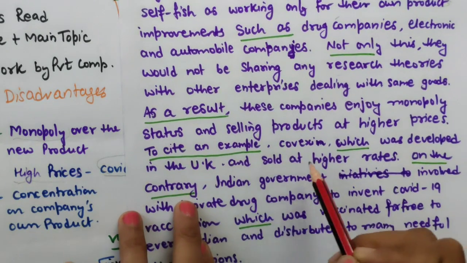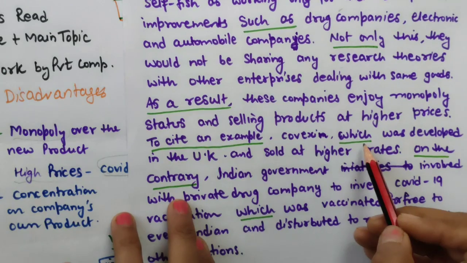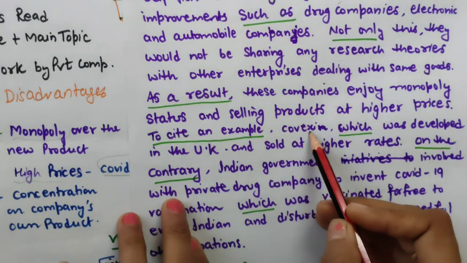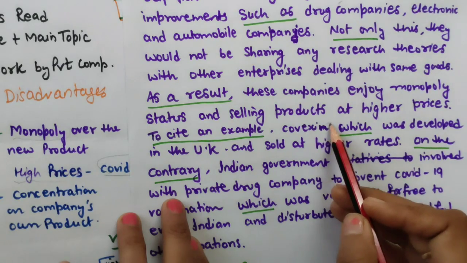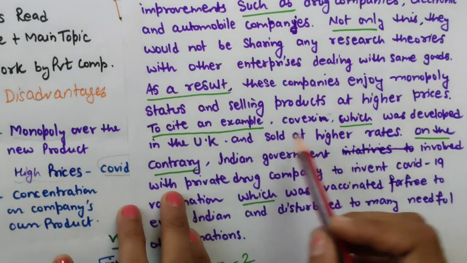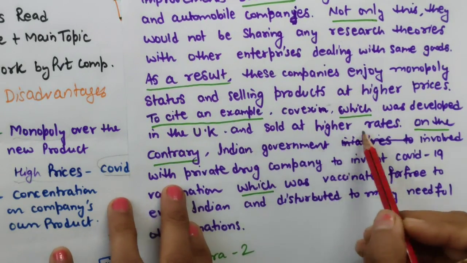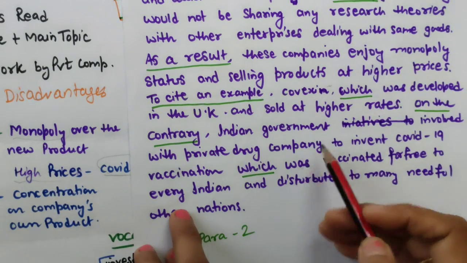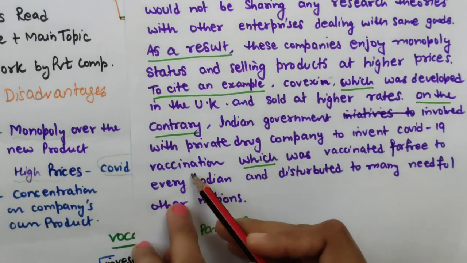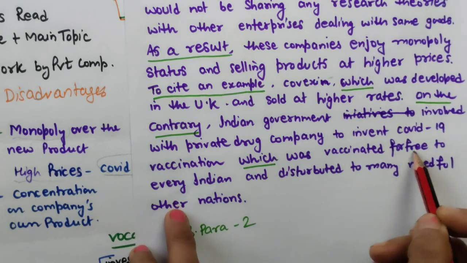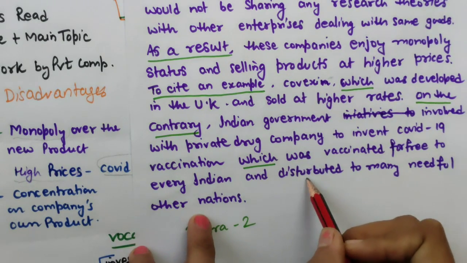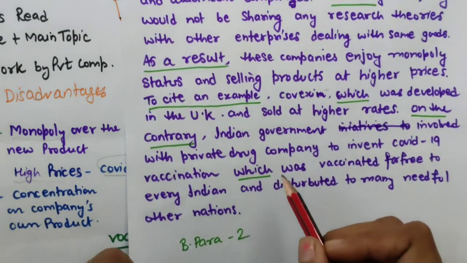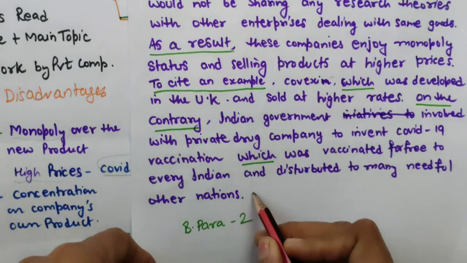To cite an example, Covaxin in India, I think. There were two more vaccines, I don't remember the names, which were developed in the UK and sold at higher rates. On the contrary, the Indian government involved a private drug company to invent the COVID-19 vaccination, which was given for free to every Indian and distributed to many needy other nations. So this is my body paragraph 2, and you can conclude this paragraph hence.